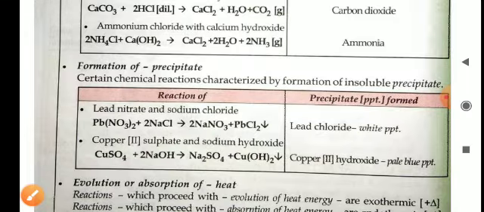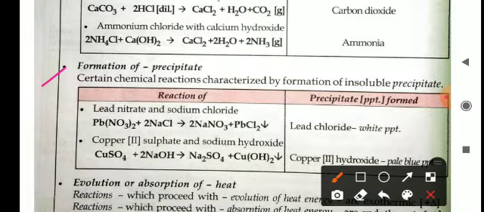Okay, formation of precipitate. The third condition is formation of precipitate. The first one was change in color, the second one was evolution of gas, and the third one is formation of precipitate. If a reaction has taken place, then after its completion a precipitate may be formed. Certain chemical reactions are characterized by the formation of insoluble precipitates. Let's see those types of reactions in which a precipitate will form.